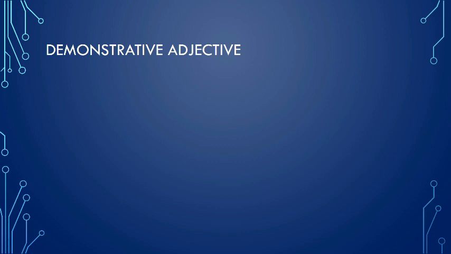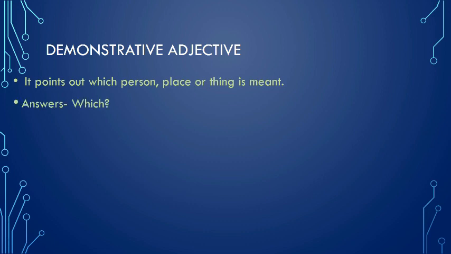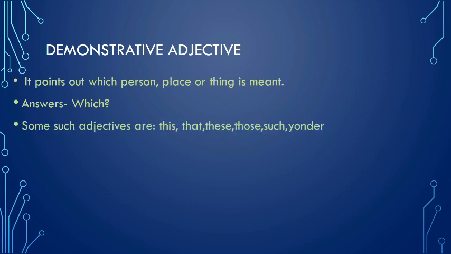Demonstrative adjective. Demonstrative adjective points out which person, place or thing is meant. It demonstrates a noun. It indicates a noun. Demonstrative adjective answers the question which. Some such adjectives are this, that, these, those, such, yonder.